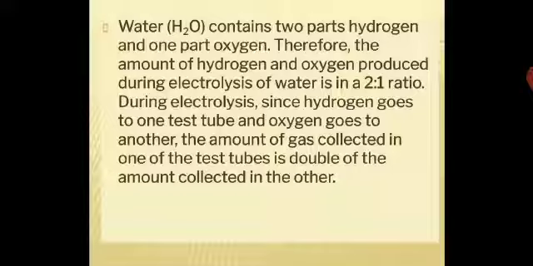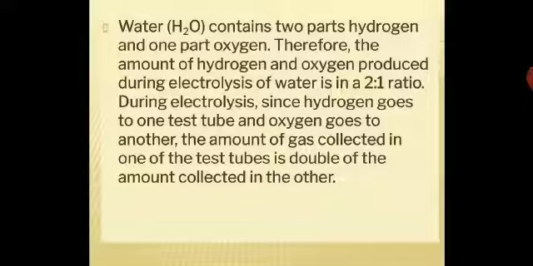Water, H2O, contains two parts of hydrogen and one part of oxygen. You all agree to this. Therefore, the amount of hydrogen and oxygen produced during electrolysis of water is in a ratio of 2:1. During electrolysis, since hydrogen goes to one test tube and oxygen goes to another, the amount of gas collected in one of the test tubes is double the amount collected in the other. So, since the ratio during electrolysis, what happened? What is produced?